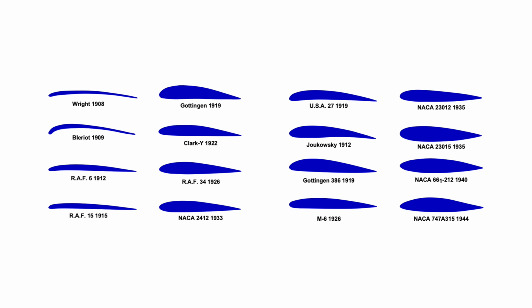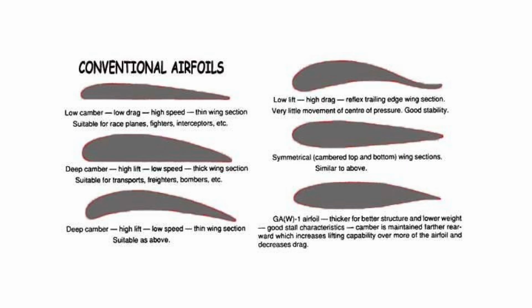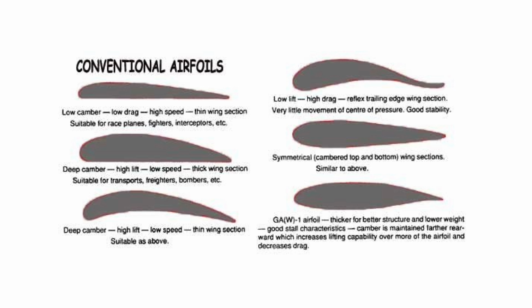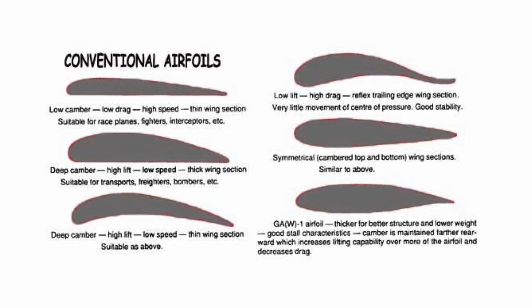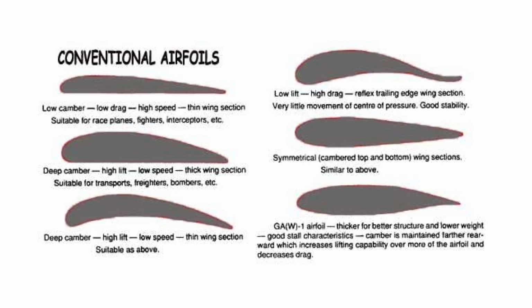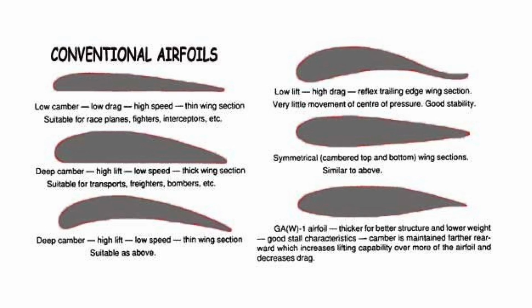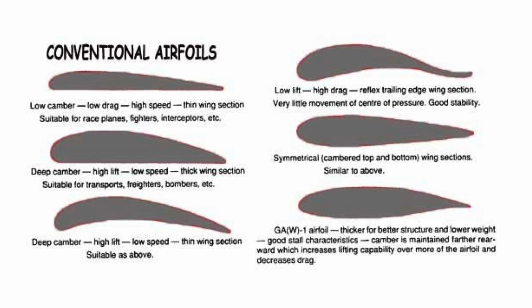Modern aircraft use a variety of airfoil designs to optimize performance for speed, efficiency, and lift. For instance, high-speed jets may use thinner, more streamlined airfoils, while general aviation aircraft might use airfoils with a greater camber for better lift at lower speeds.